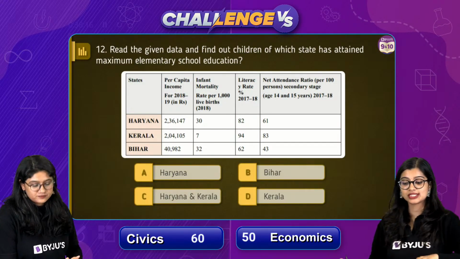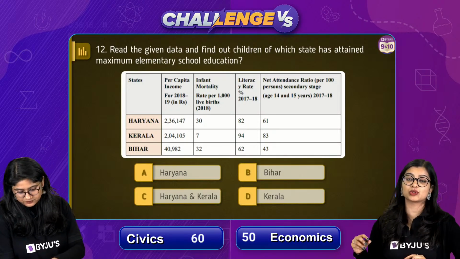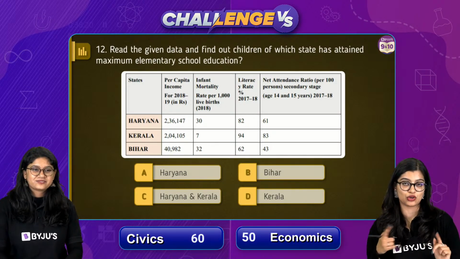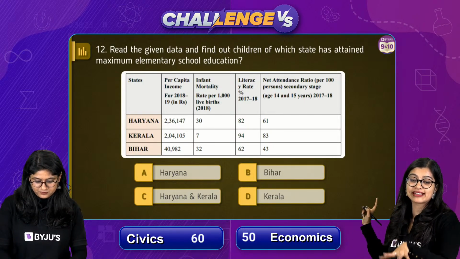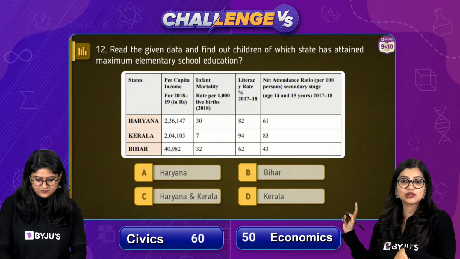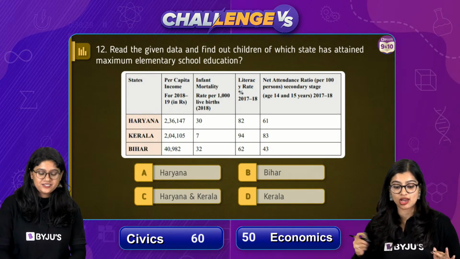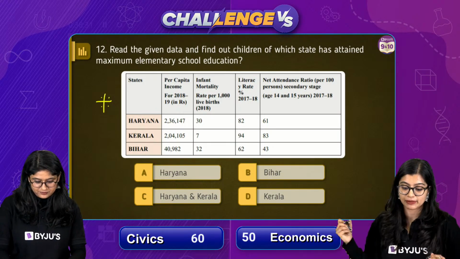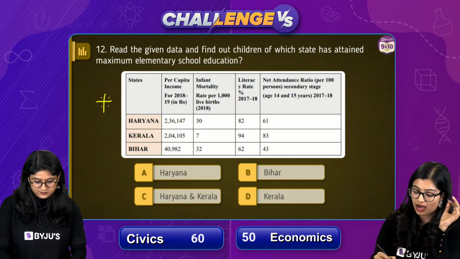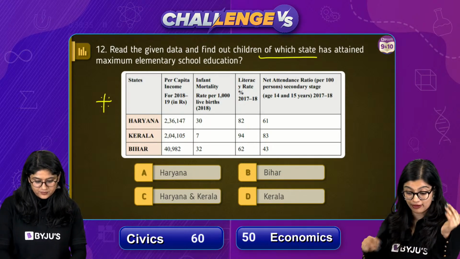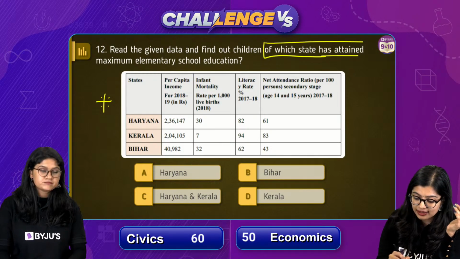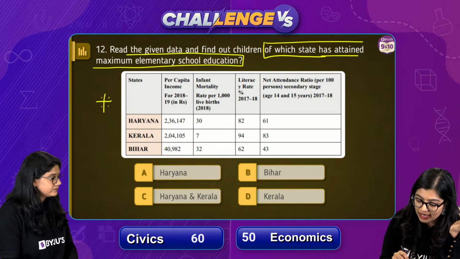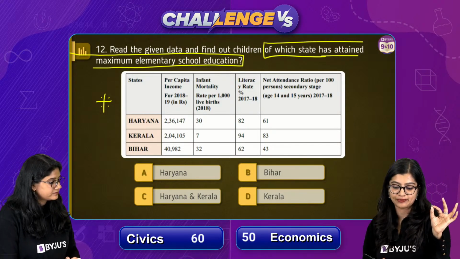Yes? Now this right here is a sample paper question which was there last year. Your seniors had this particular type of question. So everybody, as you can see, there is a table given to you. Now, as you all know, this tabular column, I told you, is very, very important. So read the given data and find out children of which state have attained maximum elementary school education.